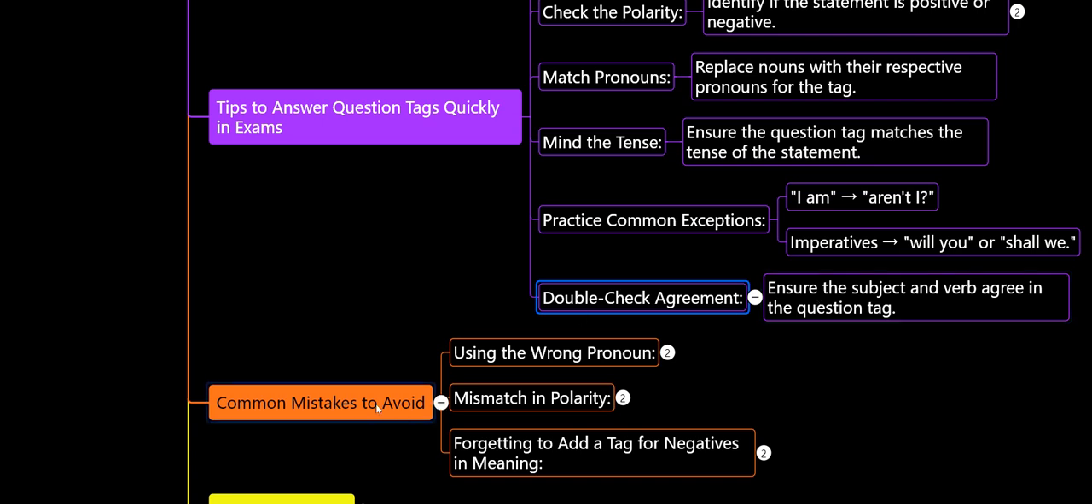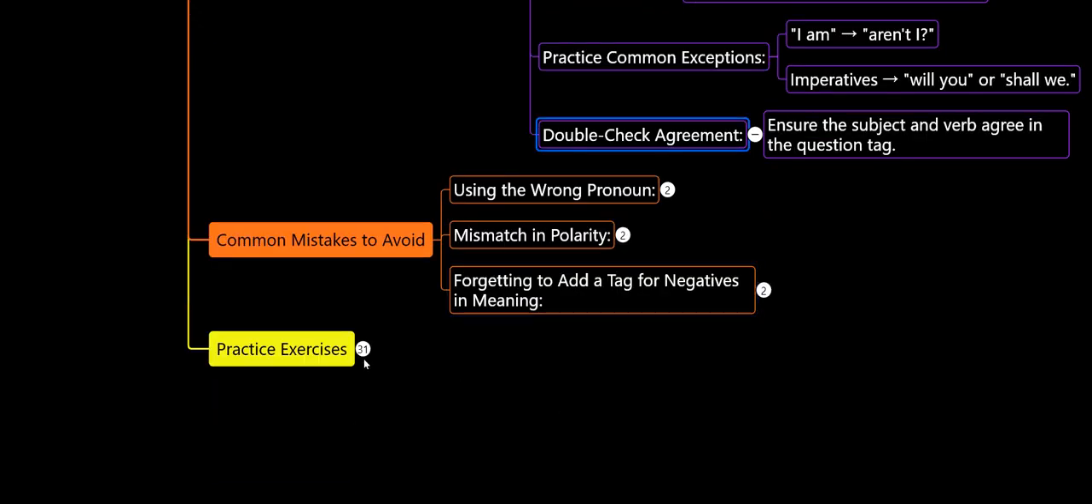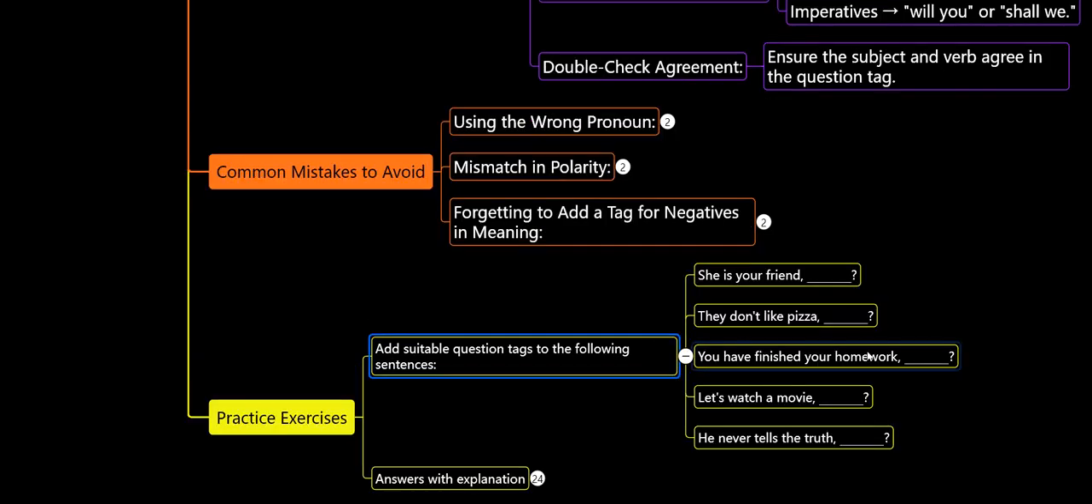So let's go with the common mistakes to avoid. Using the wrong pronoun is the most common mistake people might make here. And coming to the second common mistake, it is a mismatch in polarity. And at the same time, forgetting to add a tag for negative meanings, right? So for better understanding, I am going to give 5 examples to answer these question tags. Try to answer these question tags and let me know the answers in the comment section.